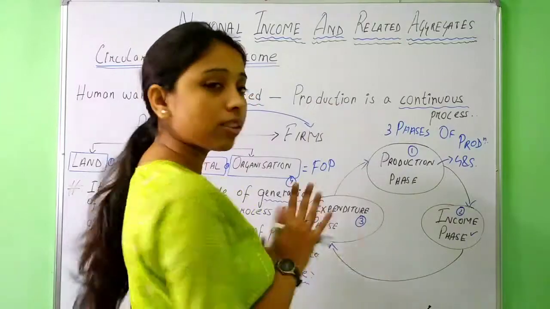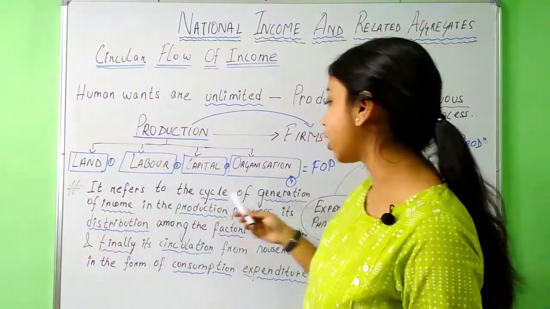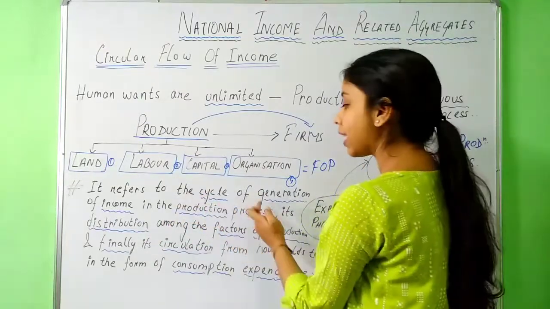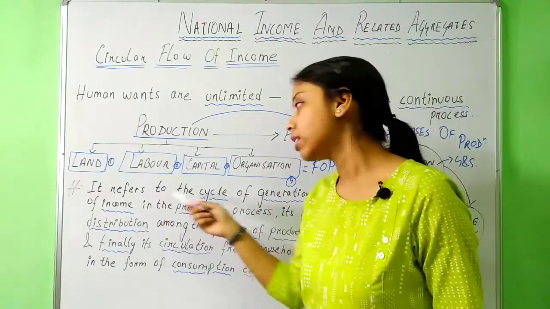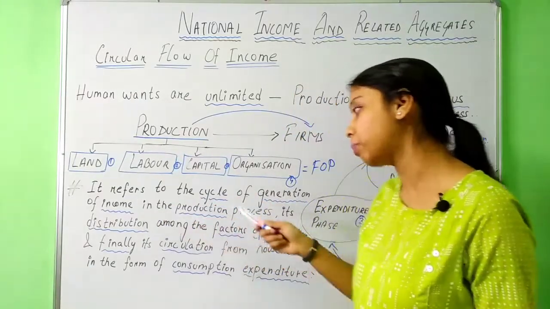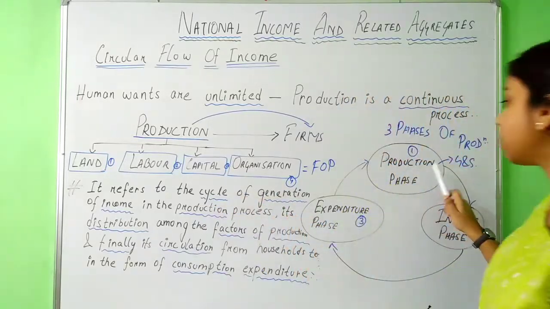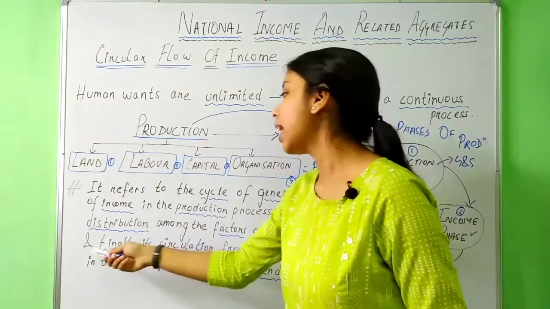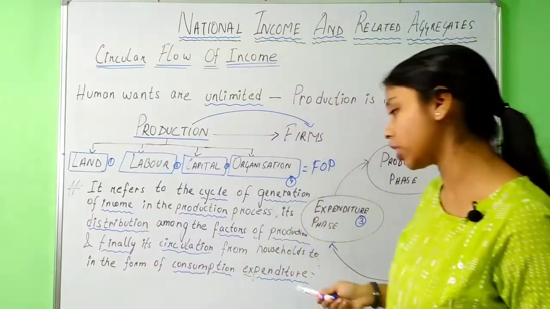So if we summarize this whole thing, the definition comes in this way. It refers to the cycle of generation of income in the production process. That means it's a cycle of generation of income. Since it flows in a circular manner, so it's a cycle of generation of income in the production process. First, we generate the income in the production process. That means the production phase. Its distribution among the factors of production, and finally circulation from households in the form of consumption expenditure.